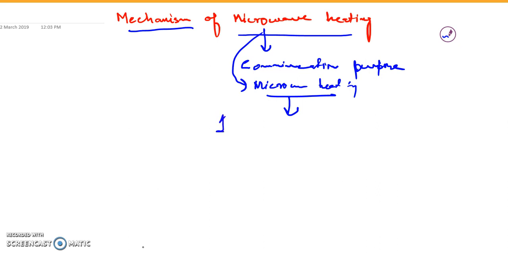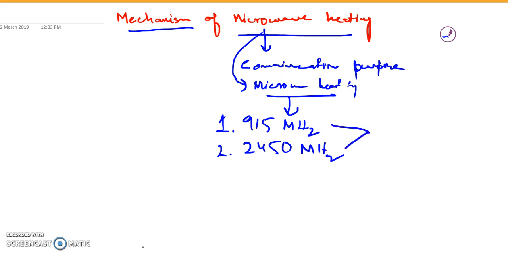There are two frequencies which we use in microwave heating. Number one is 915 megahertz. Number two is 2450 megahertz. These two frequencies are used for heating purpose and they have been set by the Federal Communication Commission (FCC).